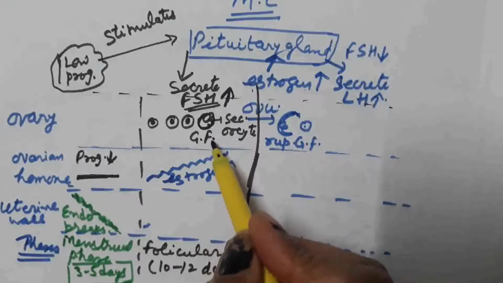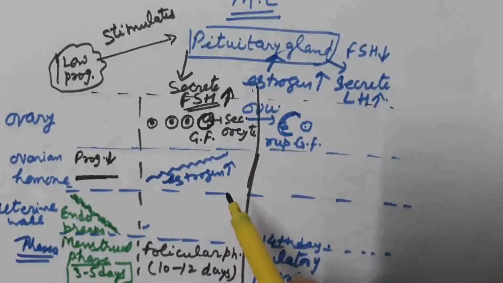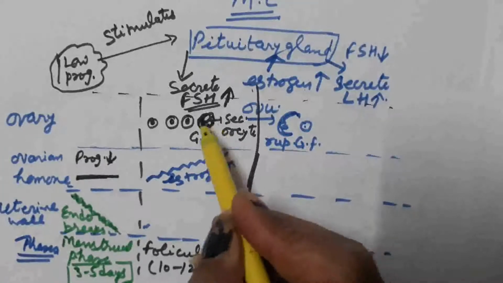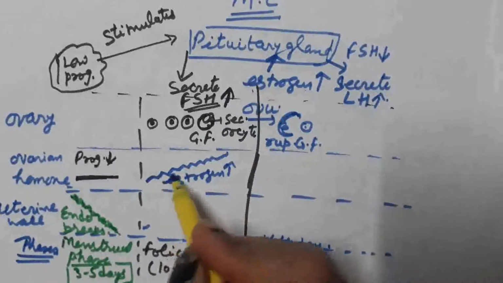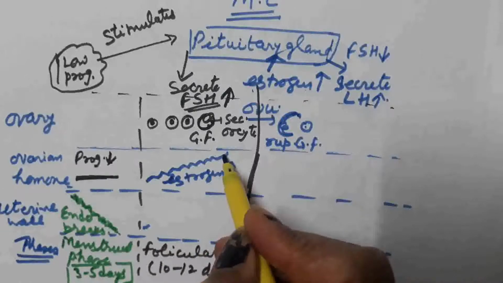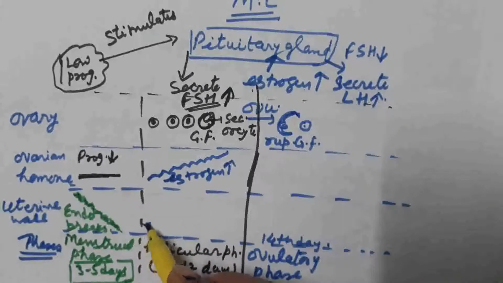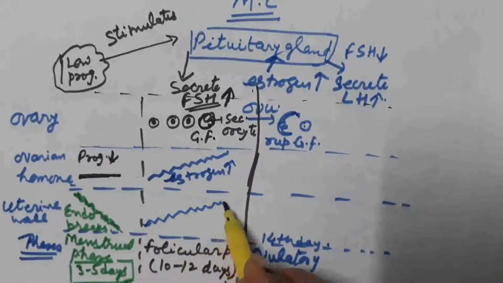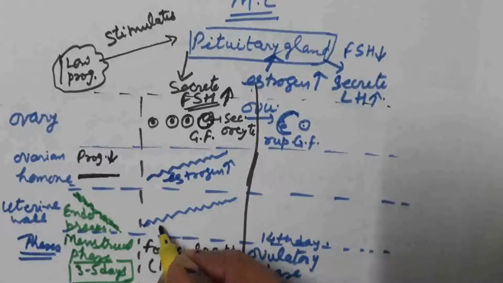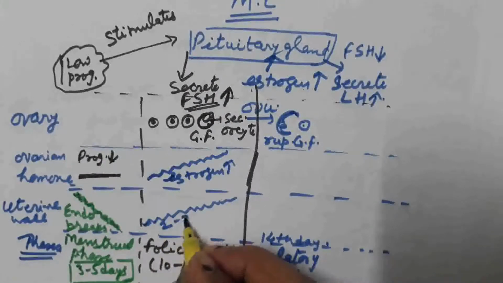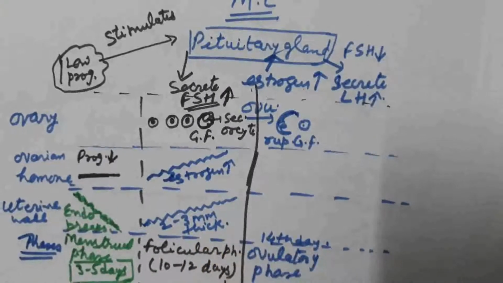Graafian follicle is produced, and inside the Graafian follicle secondary oocyte is present. Follicle cell of the ovarian follicle secretes estrogen. Level of estrogen increases. As the level of estrogen increases, it causes growth of the endometrium, that is inner lining of the uterus, and it becomes 2 to 3 millimeter thick.